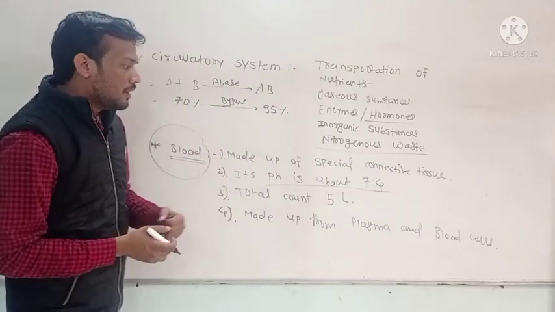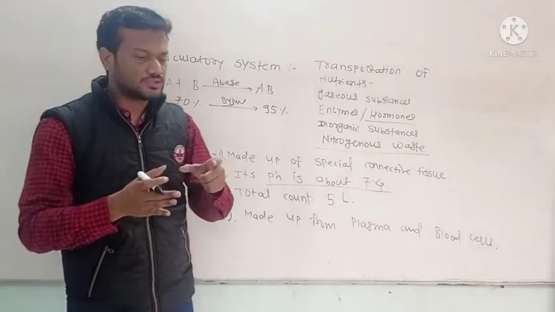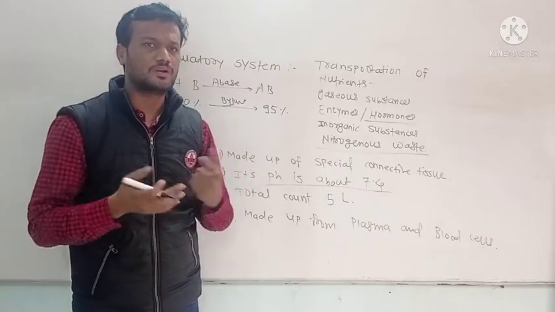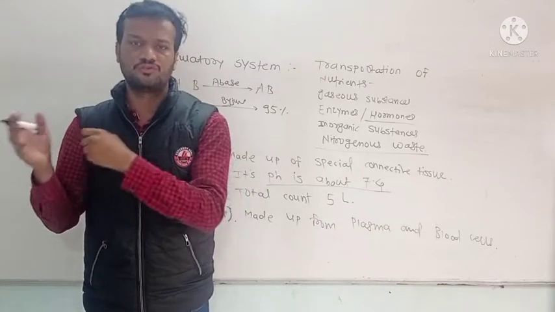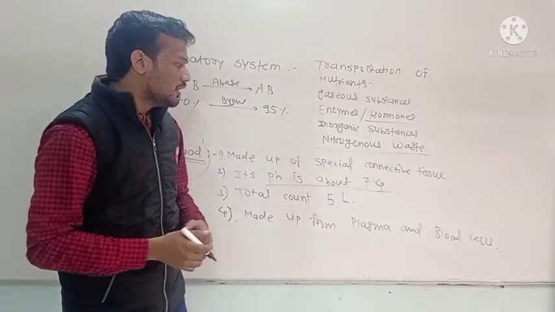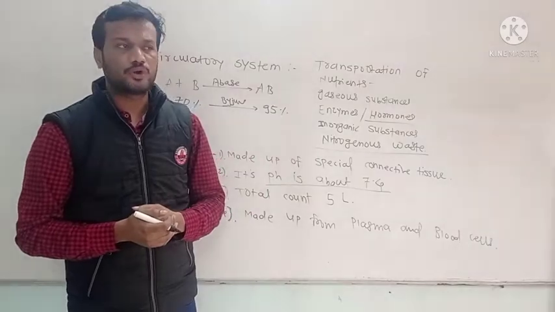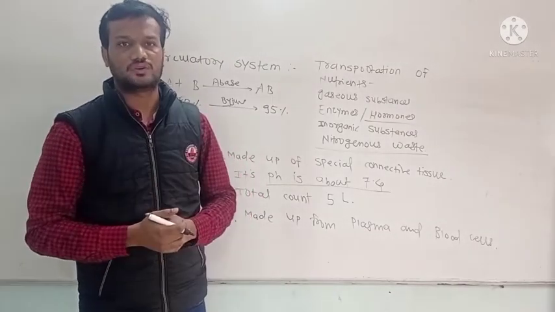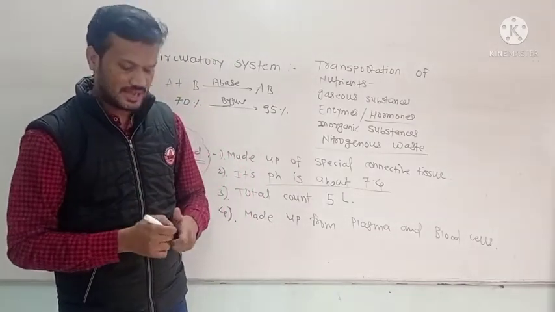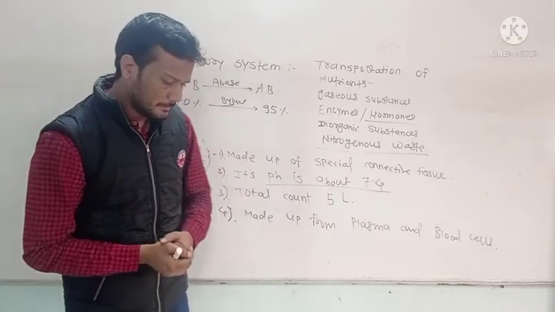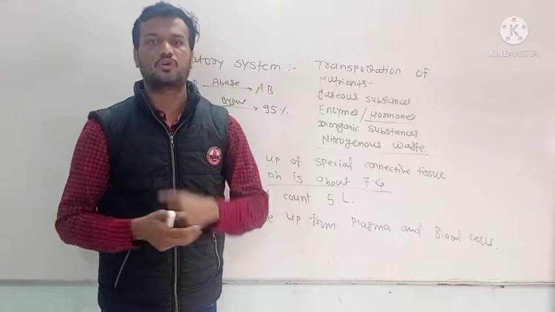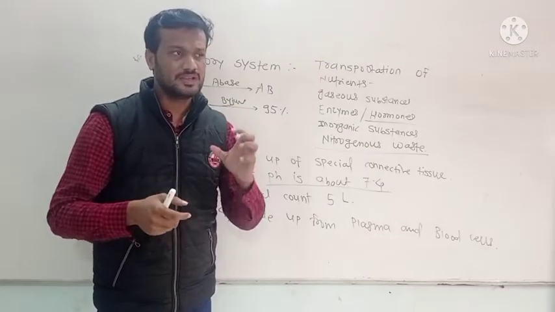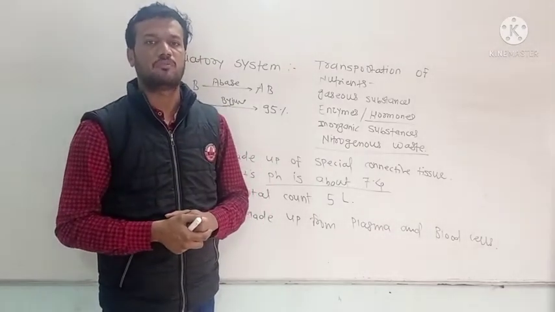Okay, so plasma mainly consists of plasma proteins. Which kind of plasma proteins? That is albumin, globulin, and fibrinogen. So these 8% plasma proteins play a very significant role. Which kind of role? First of all, albumin plays an important role in maintaining osmotic balance in our body, meaning it maintains the water level in our body.